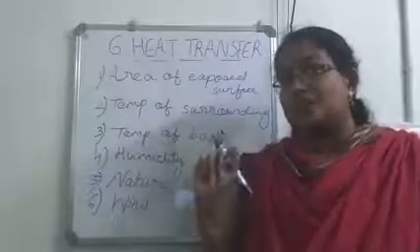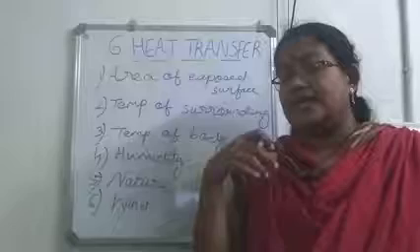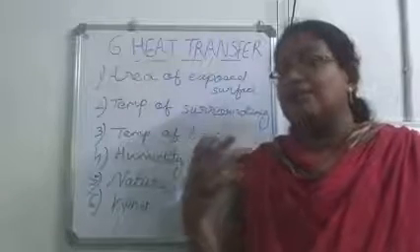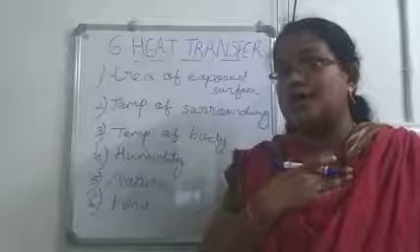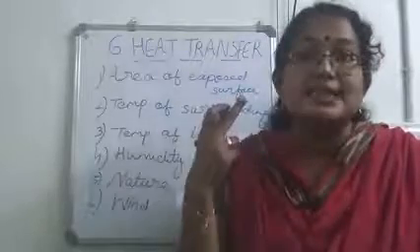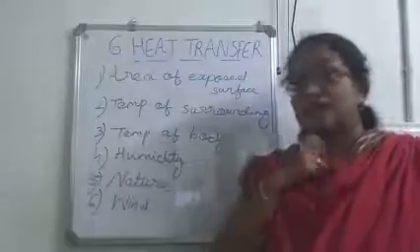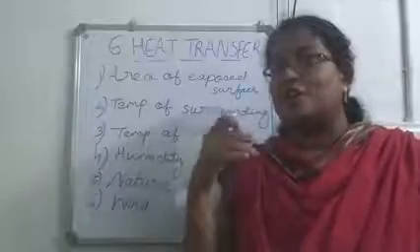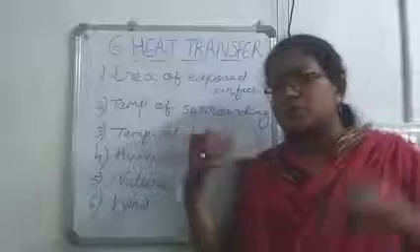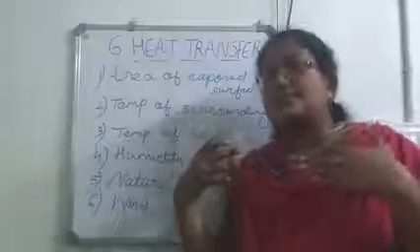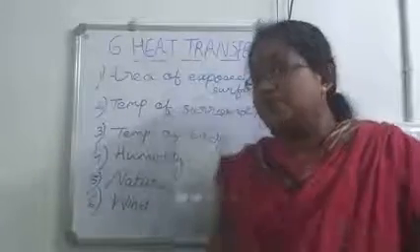Temperature of the body: after taking a hot bath, you will feel cool. The reason is hot water molecules get evaporated more easily than cold water molecules, and the heat energy required for evaporation is taken from our body. This is the reason for the coolness we feel.